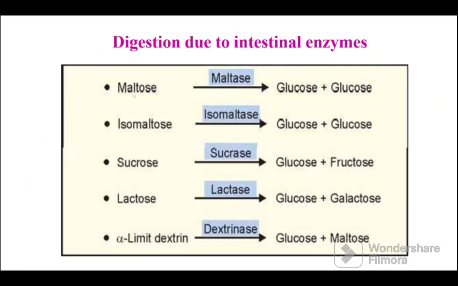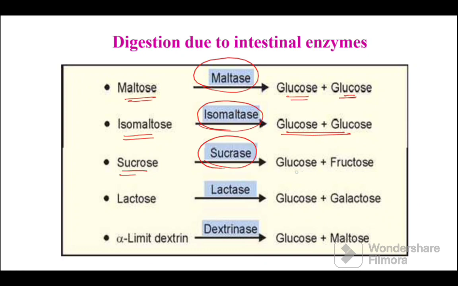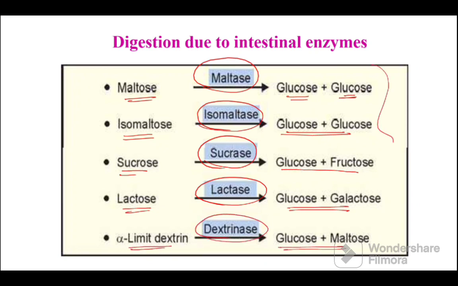For example, maltase acts on maltose to give 2 molecules of glucose. Isomaltase acts on isomaltose to give again 2 molecules of glucose. Sucrase acts on sucrose to give glucose and fructose. Lactase acts on lactose to give glucose and galactose, and dextrinase acts on alpha limit dextrin to give glucose and maltose, all of which are nothing but monosaccharides.